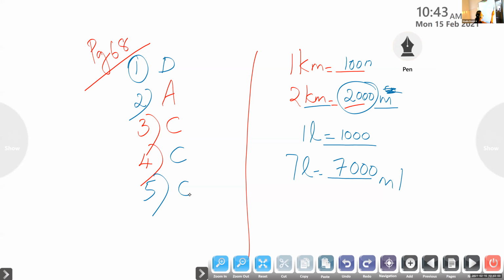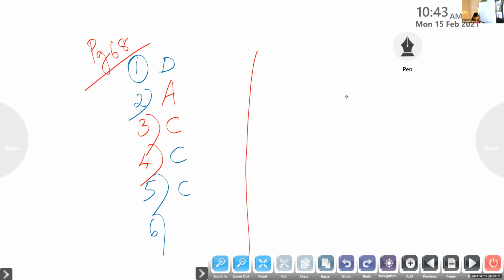Okay, next one. Al-Sabah, question number 6. 4 centimeter is equal to dash. See children, listen carefully here. 4 centimeter. So here 1 centimeter is equal to dash mm. Look at the scale I told you. 400.